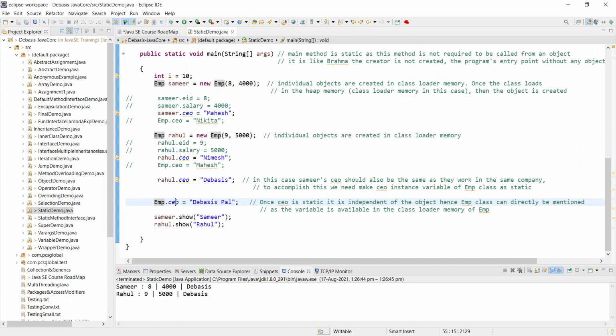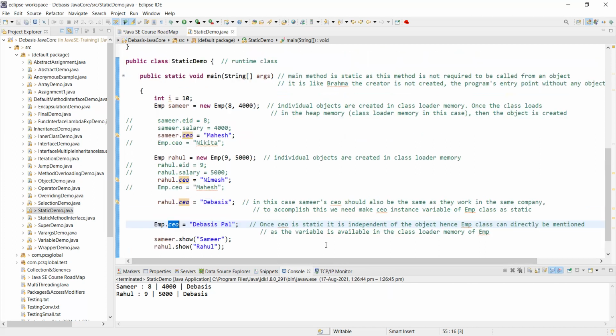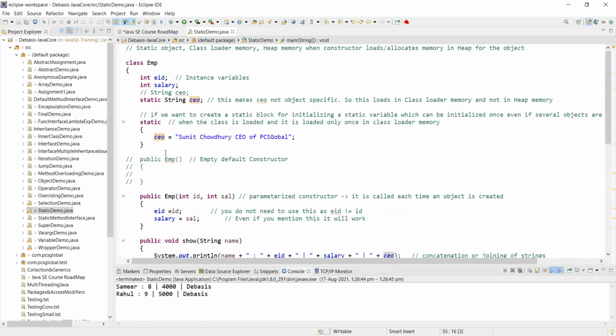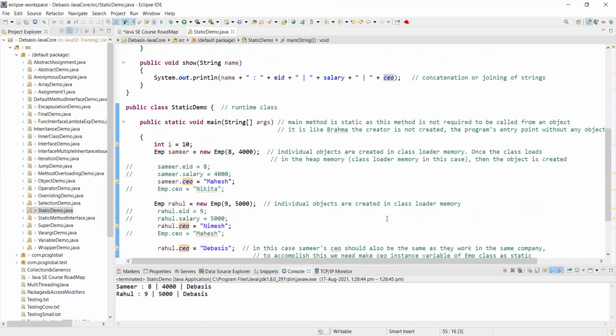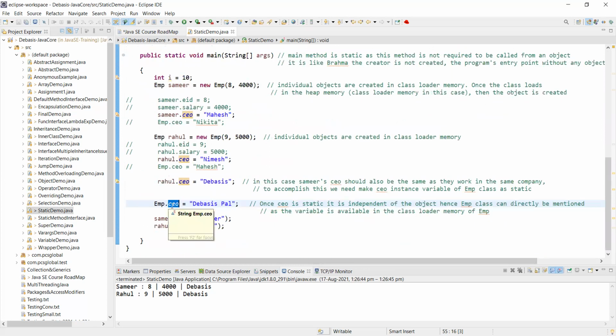But since CEO is static, I do not need to refer to CEO only through an object. I can directly reference it through the class, and I can change it also. You can change it. It's not a constant, so to say. You cannot never do it like you would with a constant, because you are not using the final keyword or modifier. So here, it is just a static modifier. It can be used only once.